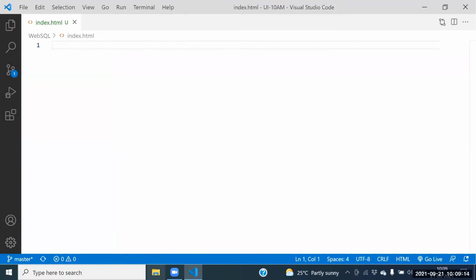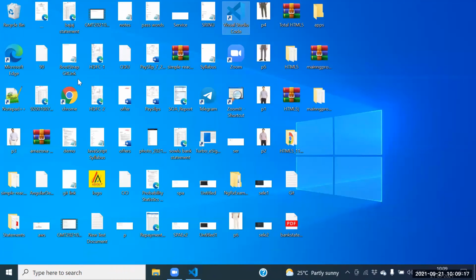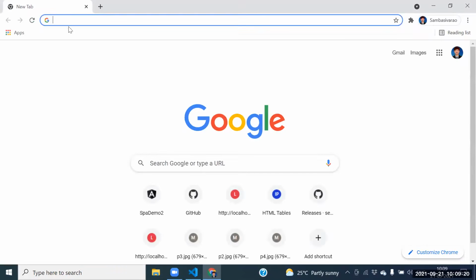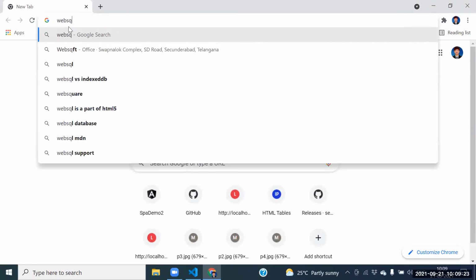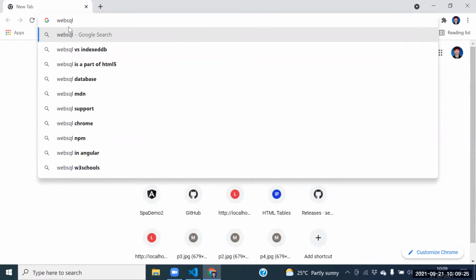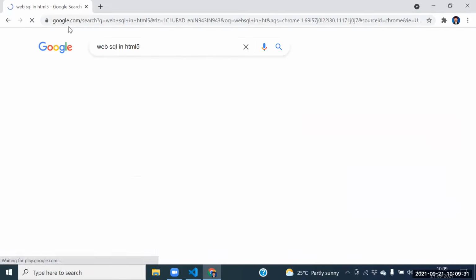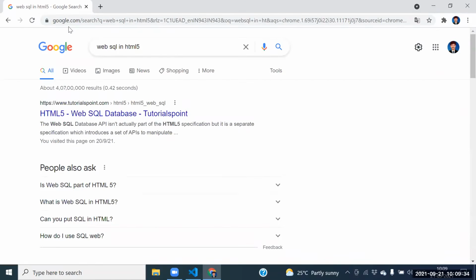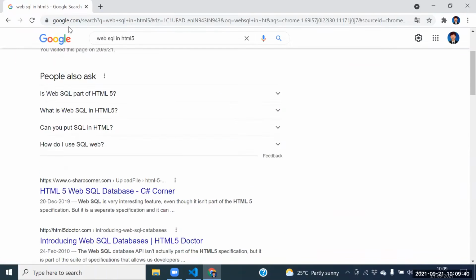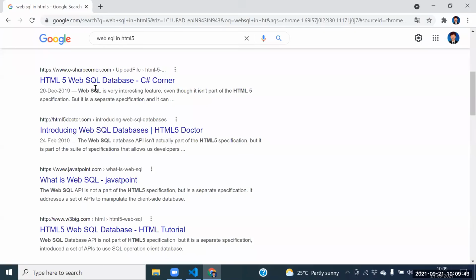Let me go for the WebSQL API. Myself also, I don't know the WebSQL API, so let me verify it. Search WebSQL API, WebSQL in HTML5, and open one of the websites, not an issue. Our main goal is to understand WebSQL.